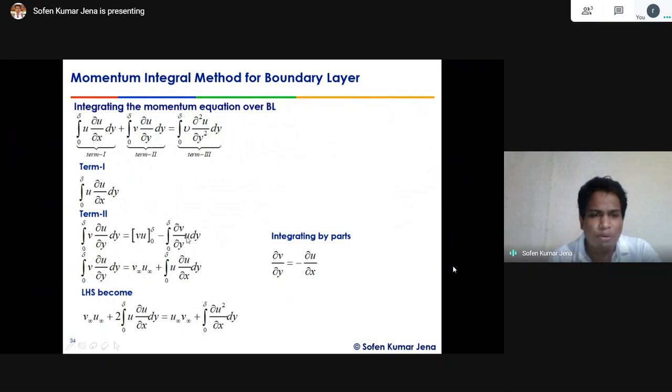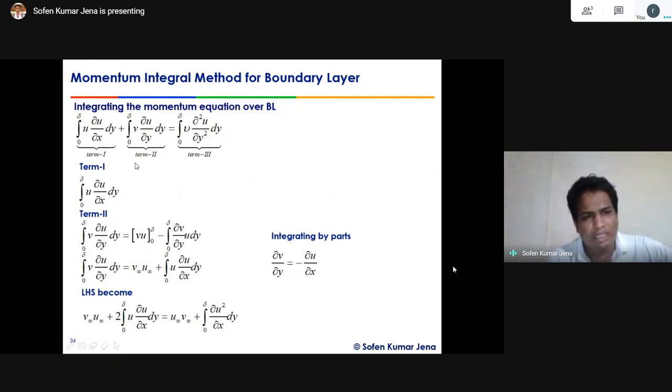So what do we do here? Del v by del y equals minus del u by del x, because of the mass continuity equation, del u by del x plus del v by del y equals 0. So the del v by del y term we replace with minus del u by del x. Then the minus sign goes away and it becomes plus. Then what is the total left hand side?